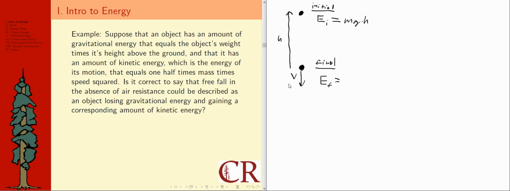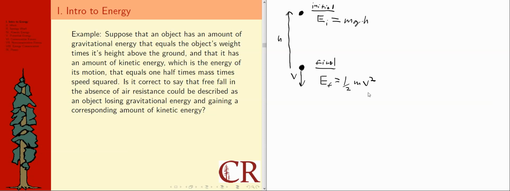It says in the problem statement that kinetic energy, the energy of motion, equals 1/2 mass times speed squared. So that formula would be 1/2 mass times, and for speed we'll use v again, speed squared. 1/2 mv squared is the kinetic energy formula.